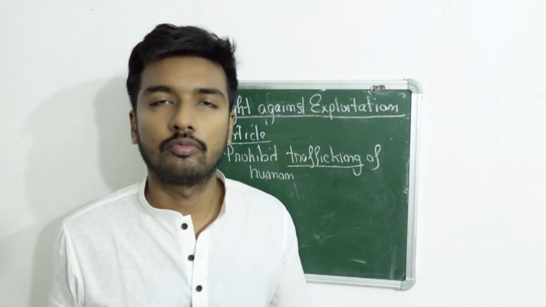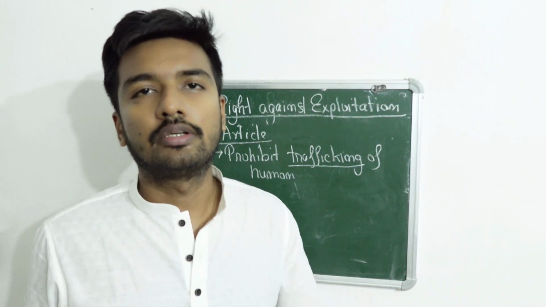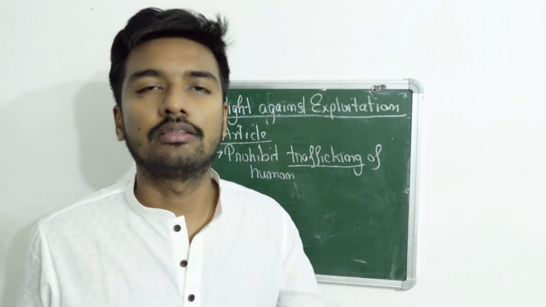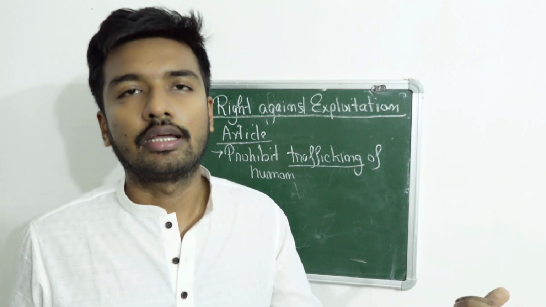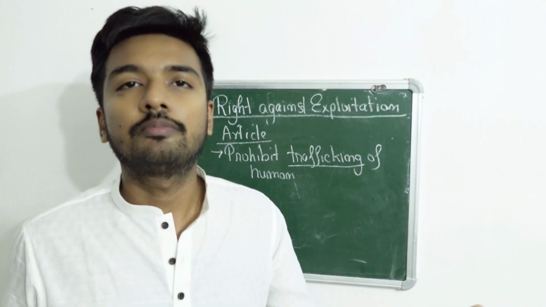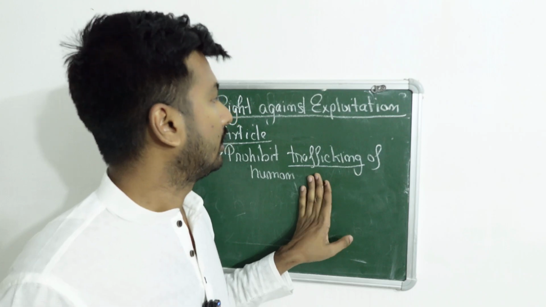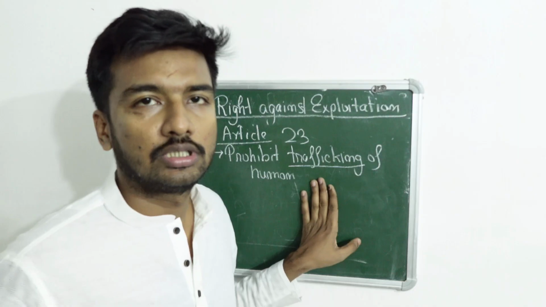Trafficking means selling of humans. Suppose you collect humans from the tribal areas of Orissa, Jharkhand or Arunachal Pradesh and you sell them in developed cities like Bangalore, Chennai and Mumbai for different purposes. It is prohibited in Article 23 of the Constitution.